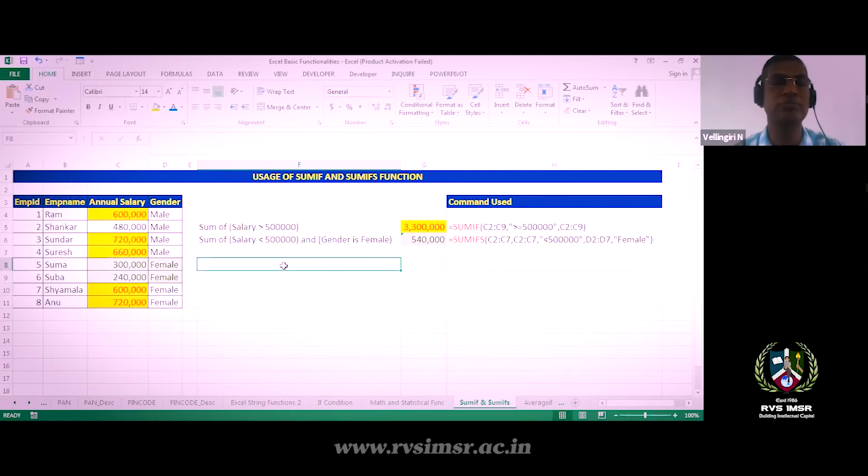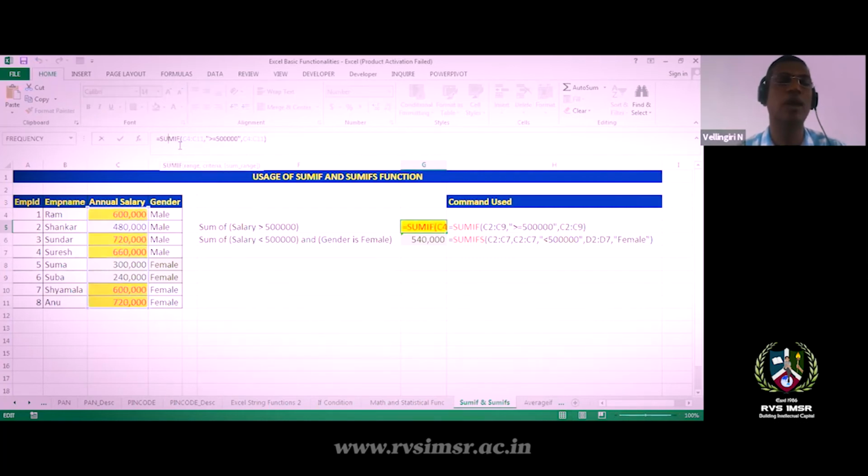So first scenario, I want to check the sum of salaries greater than 5 lakhs. Who are all getting an annual salary of 5 lakhs or more? I want to sum that salary. You can see this formula: SUMIF of C4 to C11. C4 to C11 is the salary range. So you can block the salary range, comma, then you can give the expression.